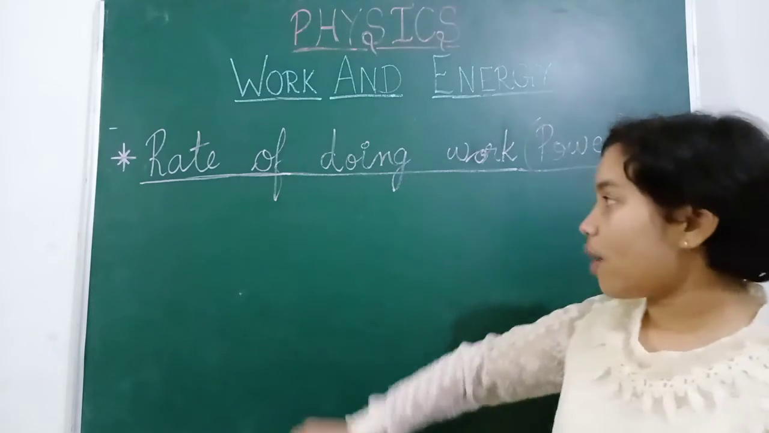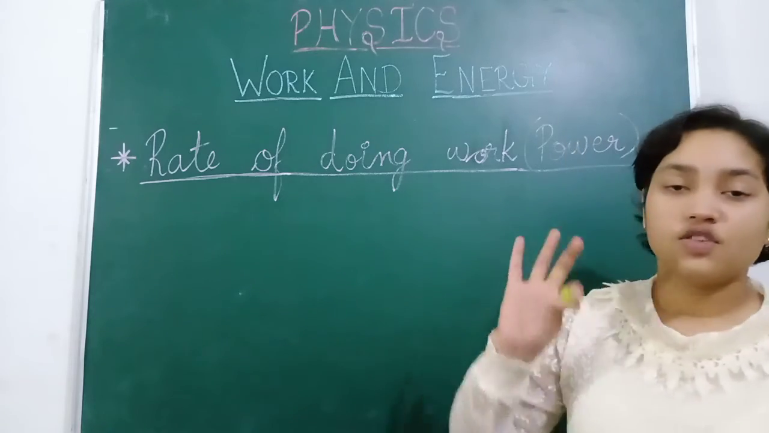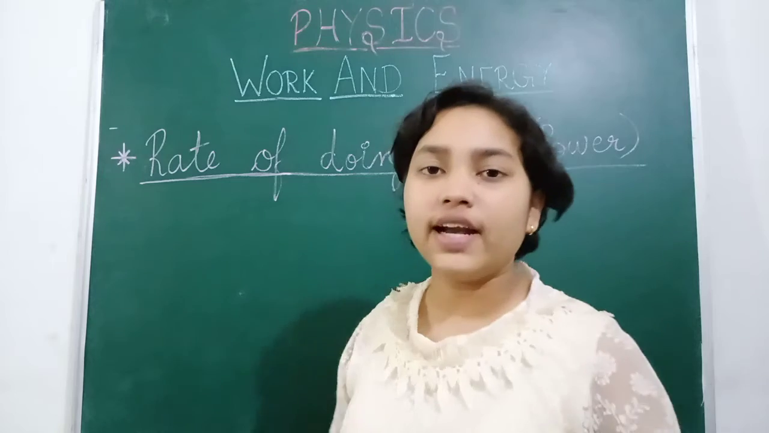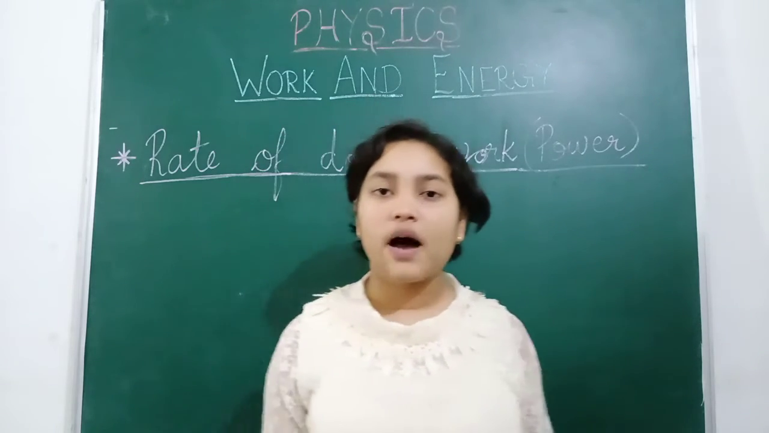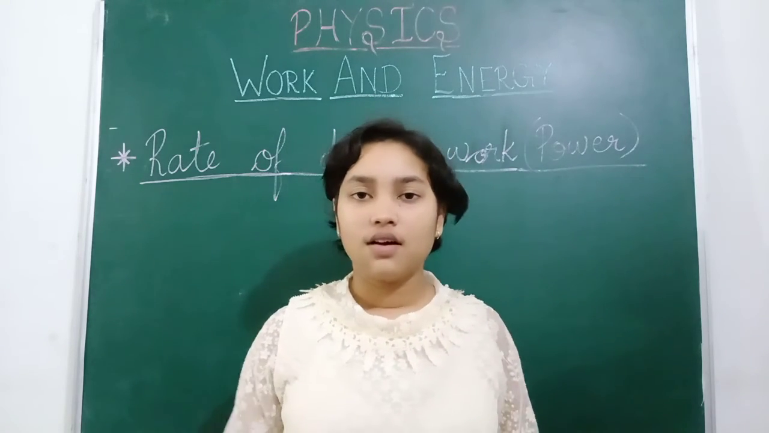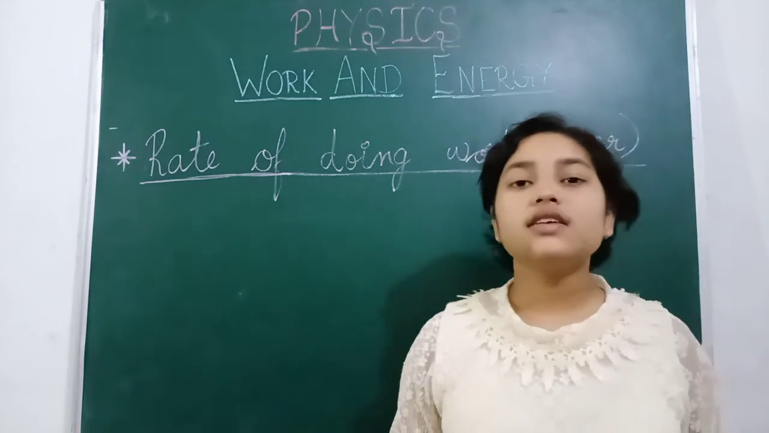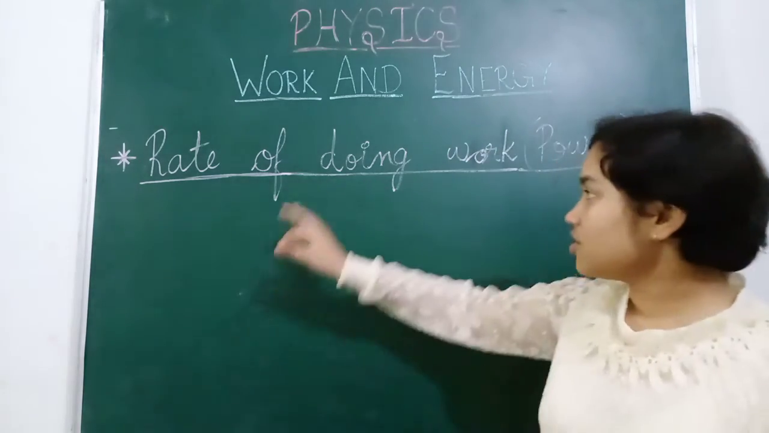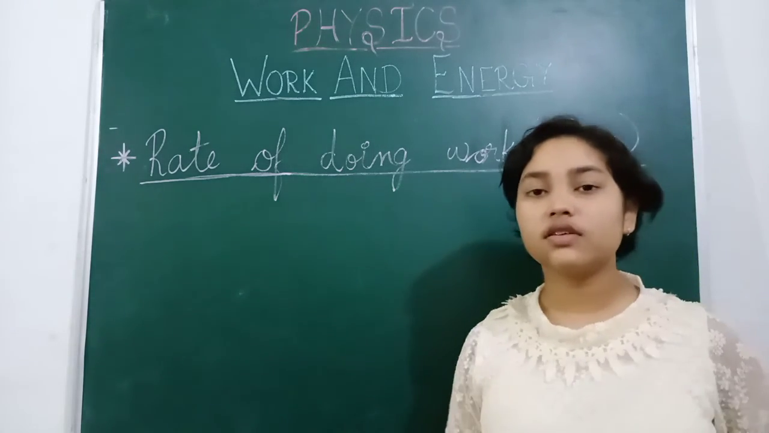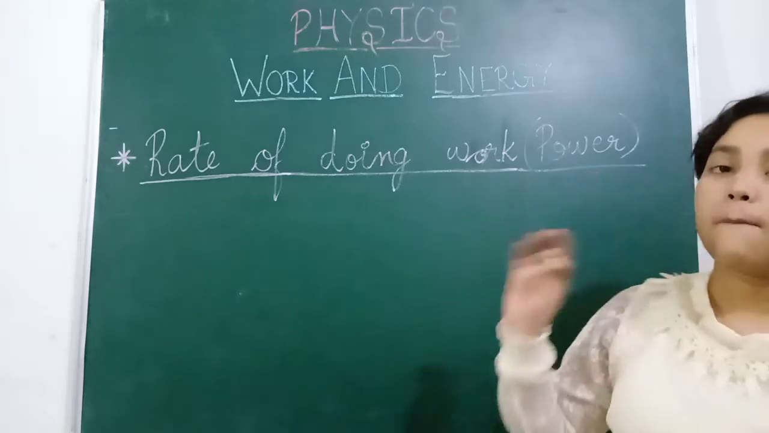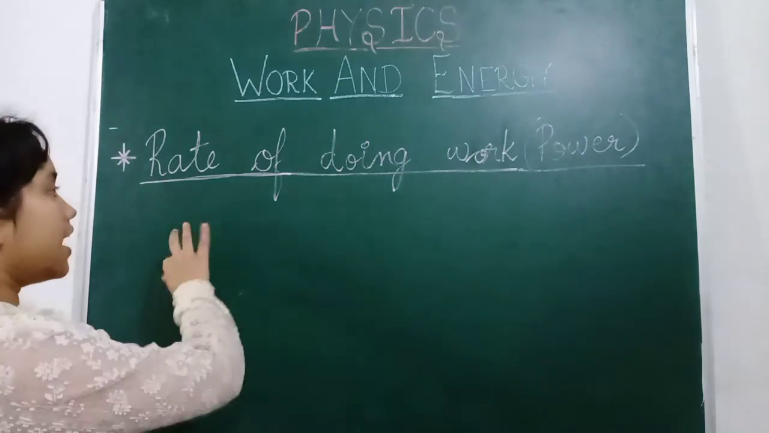So now our next topic is rate of doing work. So rate of doing work is called power. We have already heard about power. We have so much power to lift one suitcase, or two suitcases, three suitcases. So power is the rate of doing work. How much work we can do in a certain period of time, that is called power. So absolutely, rate of doing work.